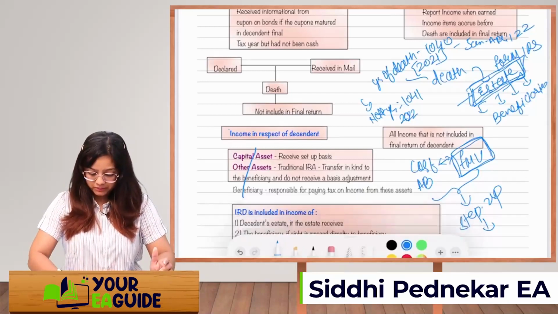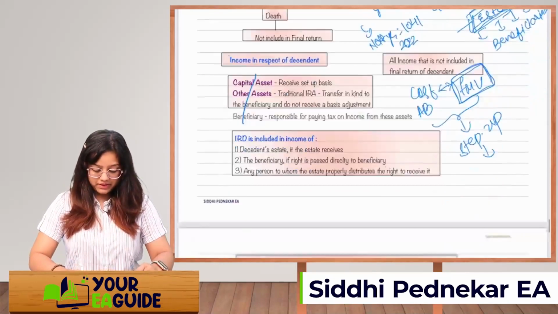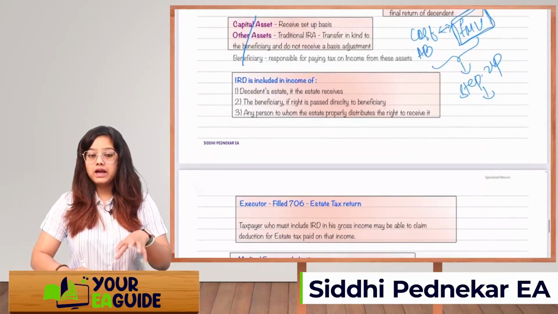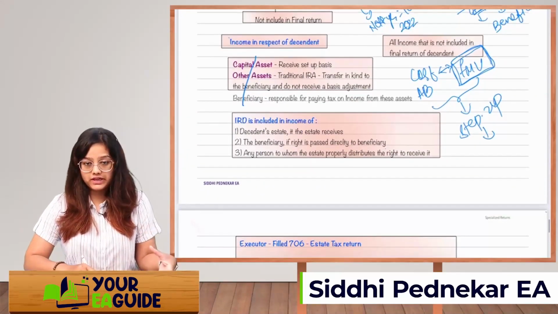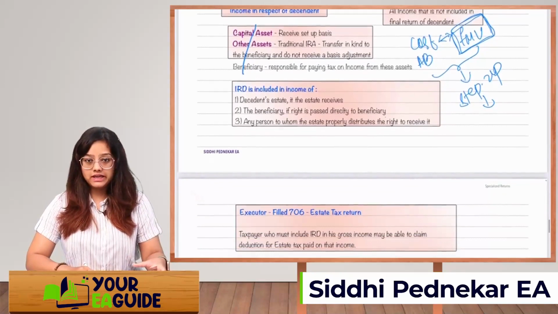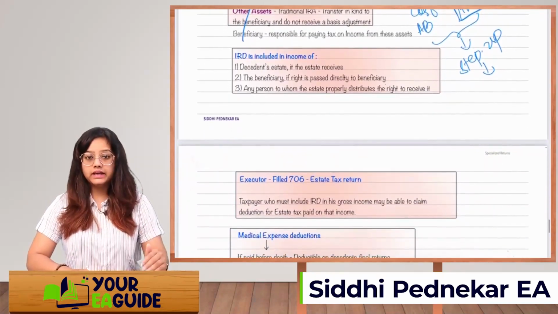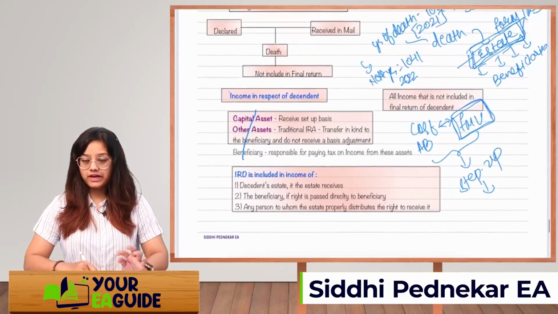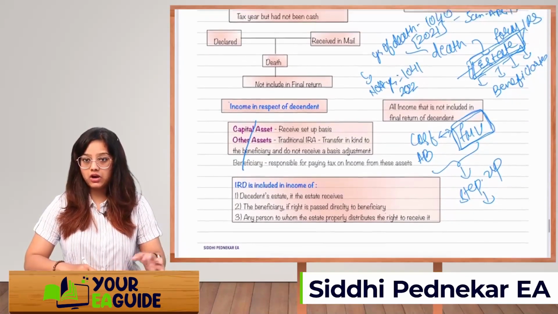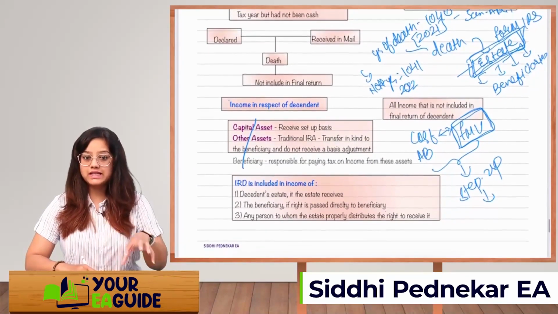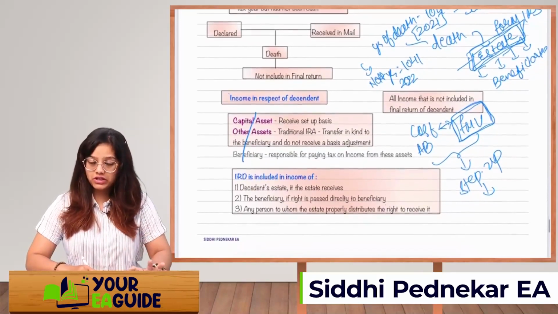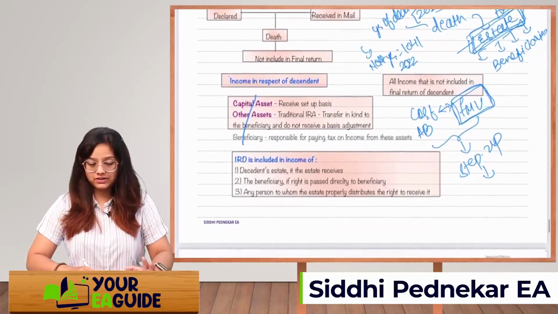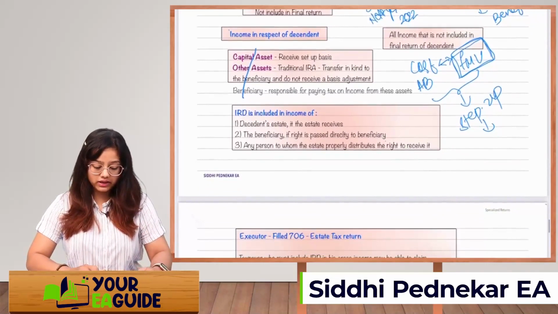Let's move forward. So capital asset and other asset. What is IRD? IRD means income in respect of descendant. Income in respect of descendant will be included in the income of the descendant's estate if the estate is receiving it. Right now I have explained with an example how the assets will be transferred. So if it's an estate, the estate will receive the income and will have to pay the tax on that income.